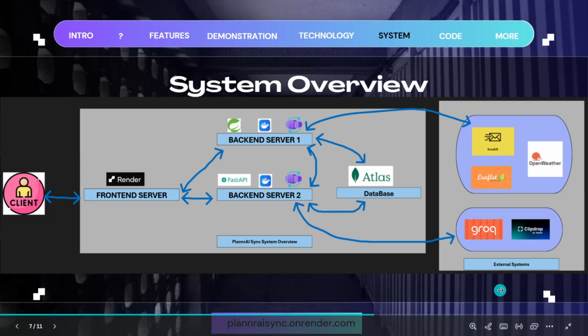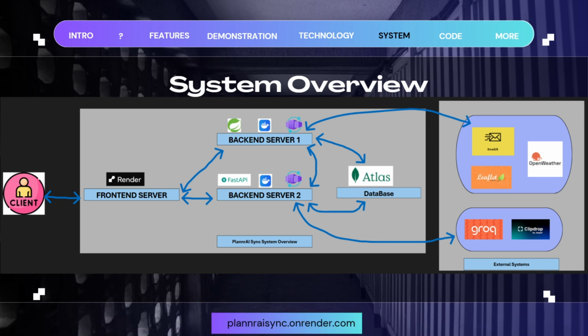And for our external systems, we have used EmailJS for sending email, our map and route showing are collected from Leaflet.js, and OpenWeather for weather. We use the APIs in the image studio, and Groq for our LLM or RAG application. That's pretty much our overall system design.